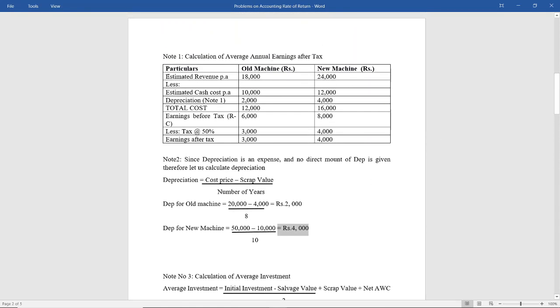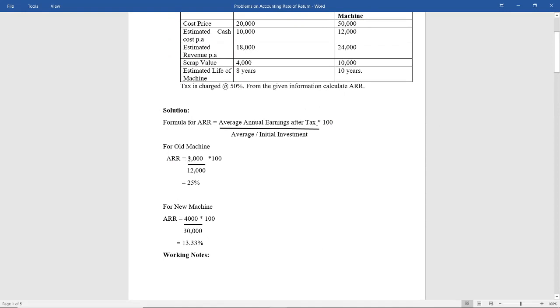So what we have done: taken the revenue first, from that we have deducted the cost. So 18,000 minus 12,000, that is total cost, we got earnings before tax, that is 6,000 and 8,000 for new machine. Then we have deducted tax at the rate of 50%. Tax is always calculated on earnings before tax. So 6,000 into 50% is 3,000, and 8,000 into 50% is 4,000. Therefore earnings after tax is 3,000 and 4,000. So now we have got the numerator. We will write here 3,000 for old machine and 4,000 for the new machine.